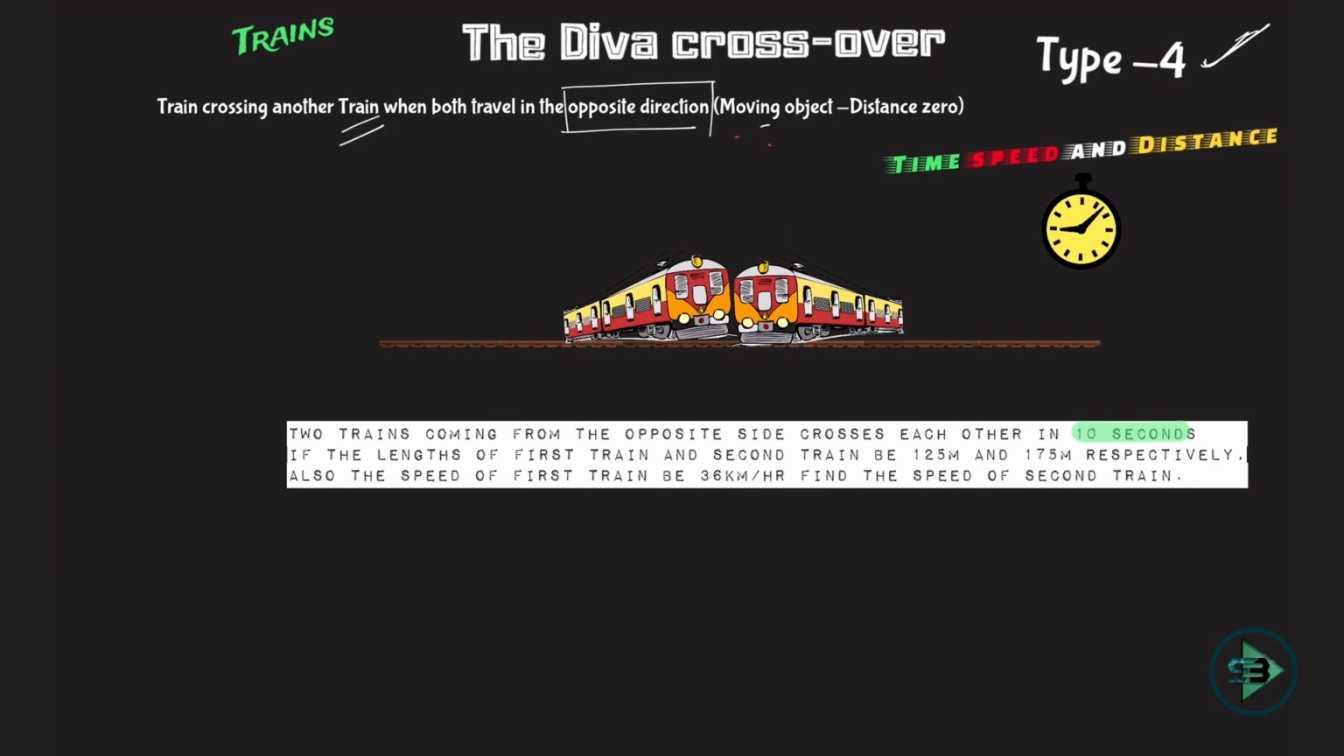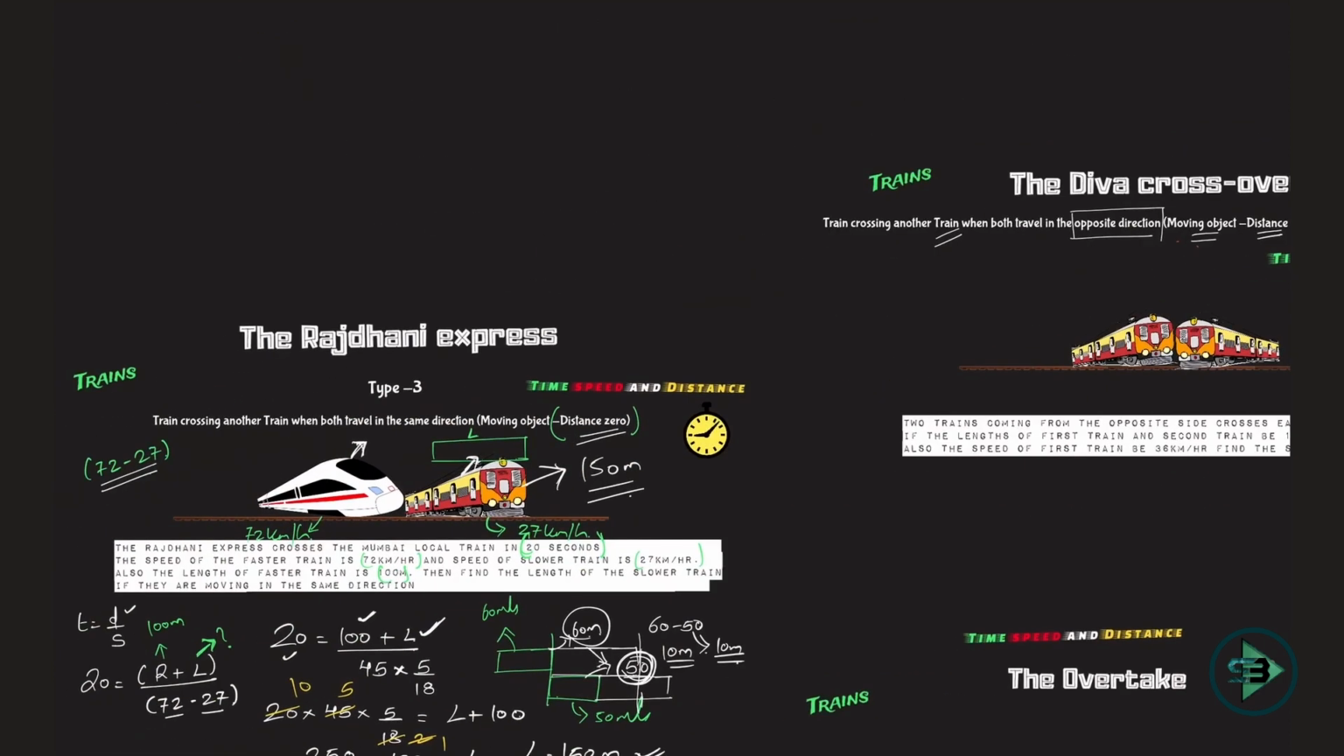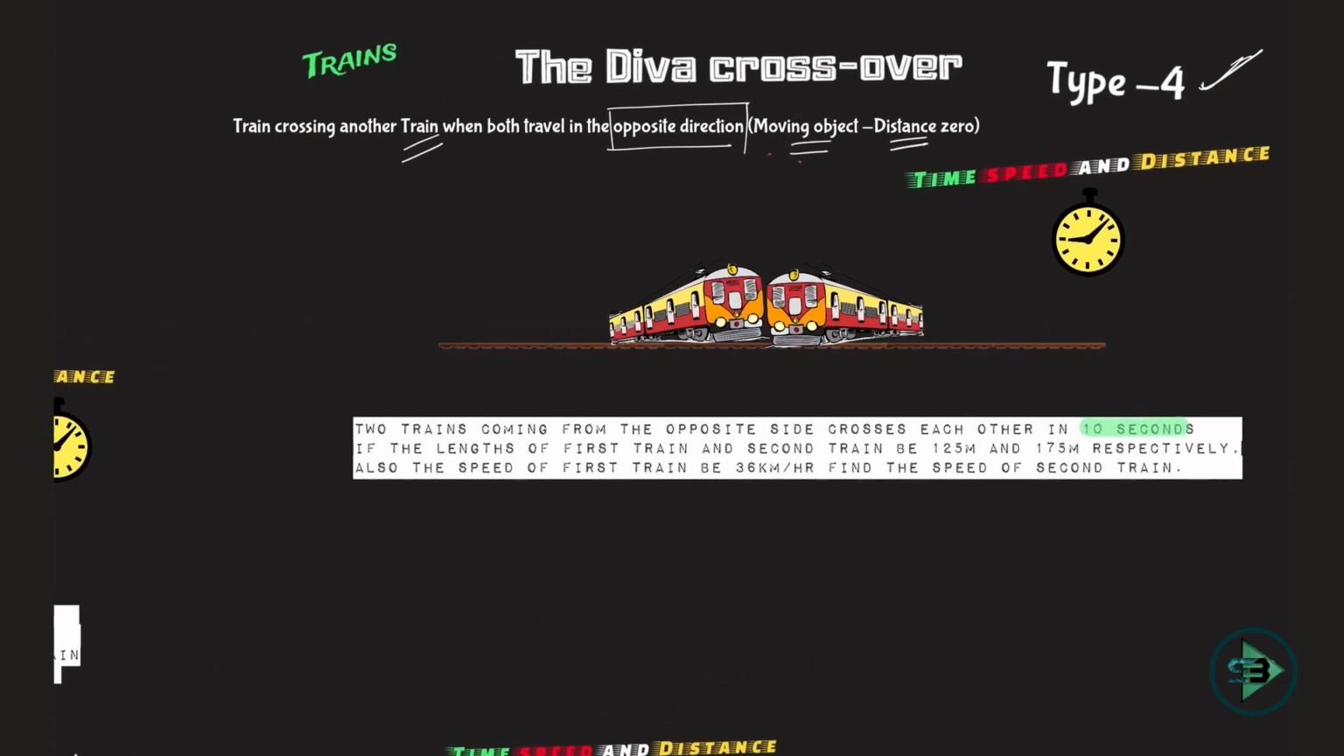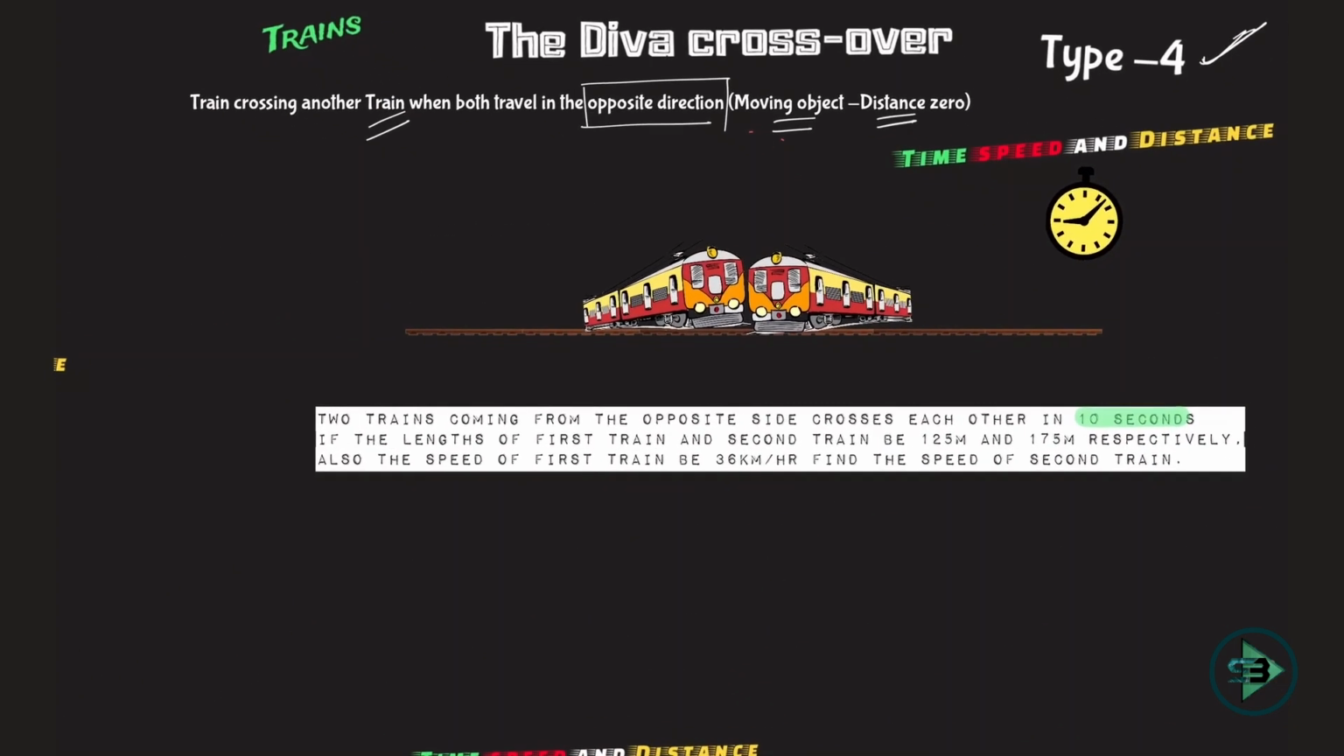Moving object, yes, the train is crossing another moving object, but the distance between them is 0. Yes, this looks just like your type 3. So what is the difference between type 3 and this? Type 3 was a train crossing another train, both traveling in the same direction. The distance between them is 0. Yes, even now in type 4 the distance between them is 0. But now they are traveling in opposite directions, and that's what makes type 4 different.